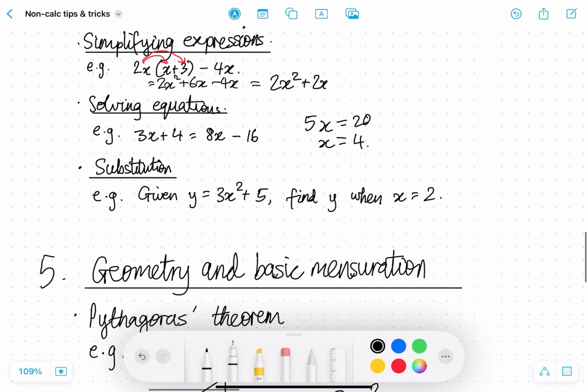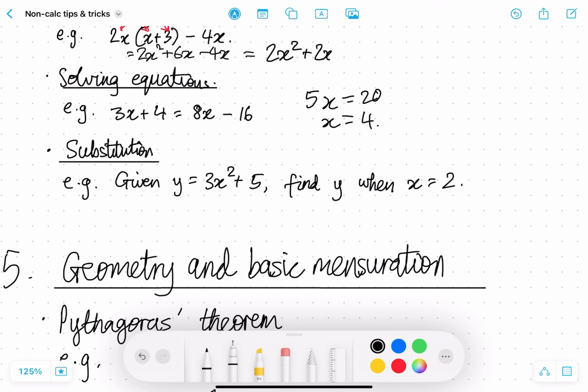Finally, substitution. So in the exam, they might give you an equation of this form. For example, y is equal to 3x squared plus 5. And we're asked to find y when x is equal to 2. So all we do is we substitute the given value of x into the original equation.